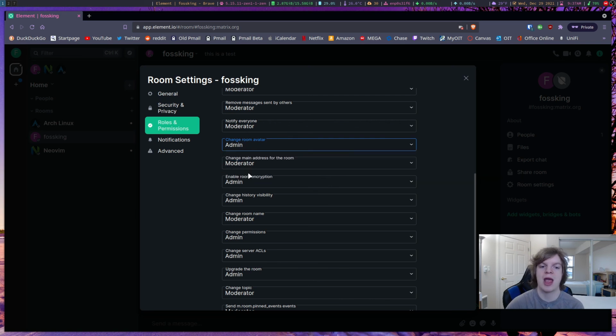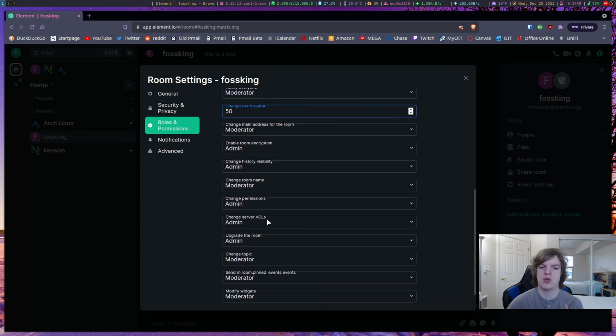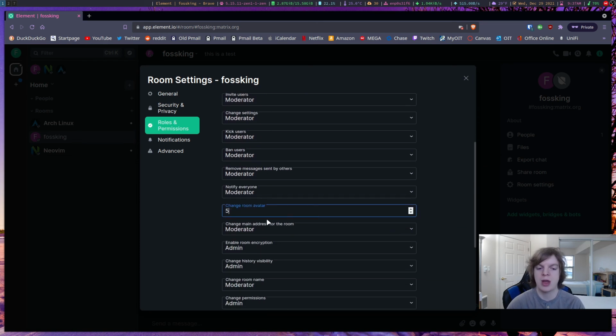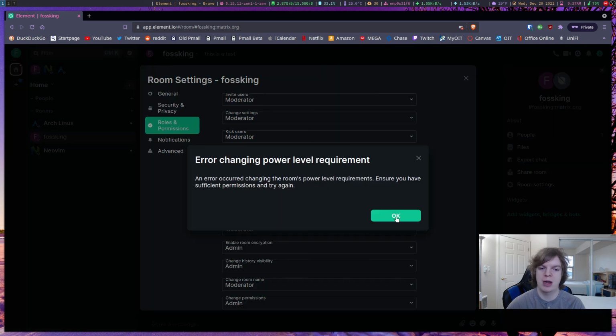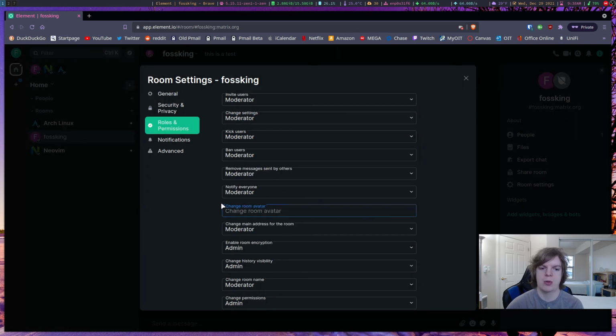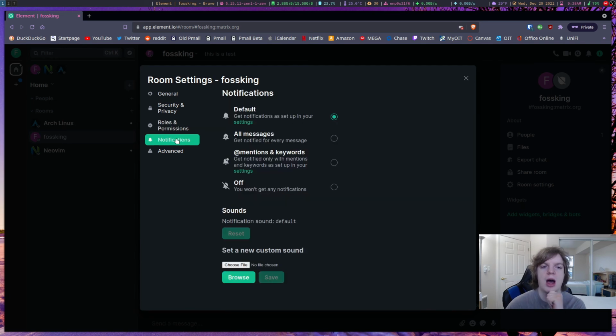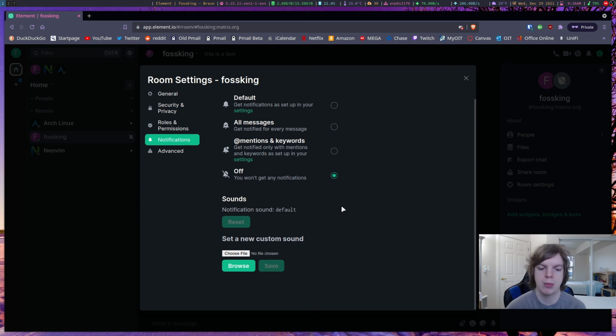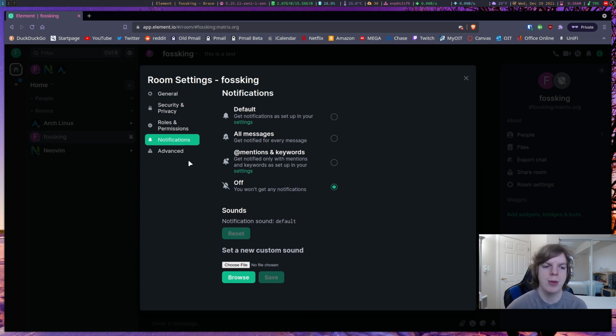You can do a custom level if you wanted to. Now this, I'm actually not quite sure how that works, so I'm going to ignore that for right now. Yeah, I know an error occurred, but we're just going to ignore it. You can change notifications for just this room. So like, let's say you wanted all messages for this room in just this room, but then for another room you only wanted mentions on, or you wanted notifications off entirely. You can change that on a room-to-room basis, and I'll show you how to do that in a moment.